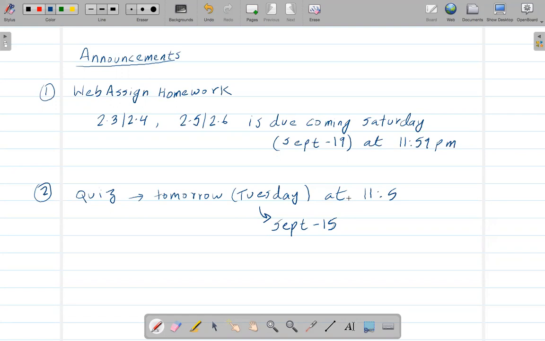So this section is now going to be section 2.5 and 2.6. Again, I'm combining two sections in one lecture.